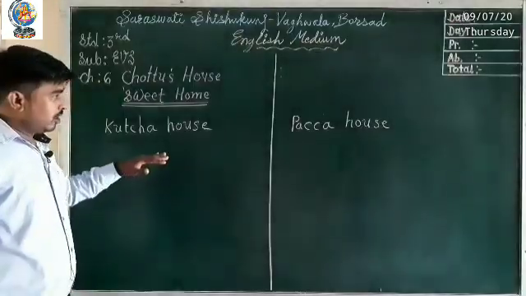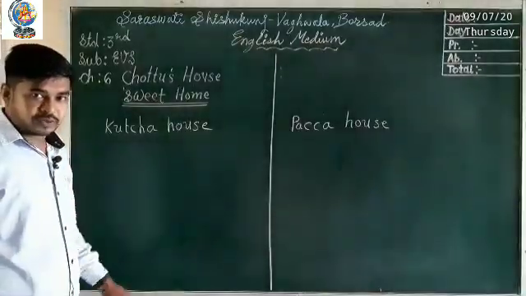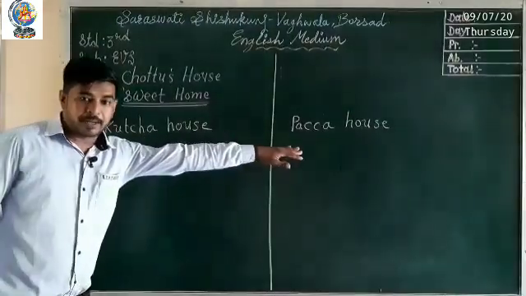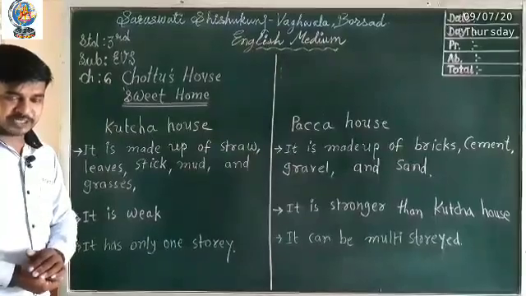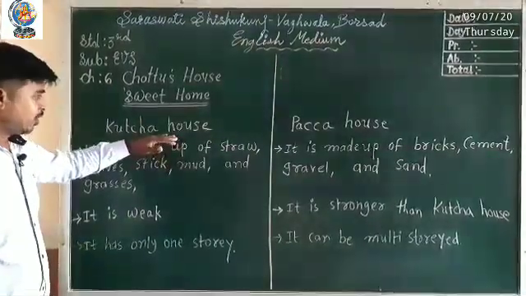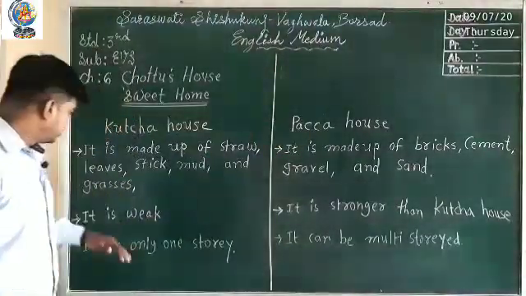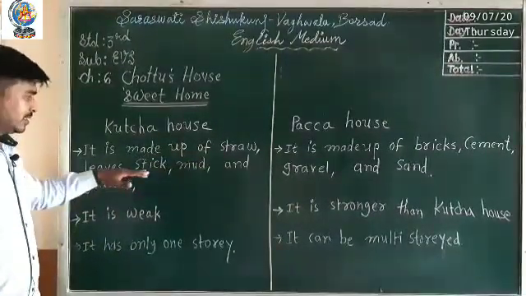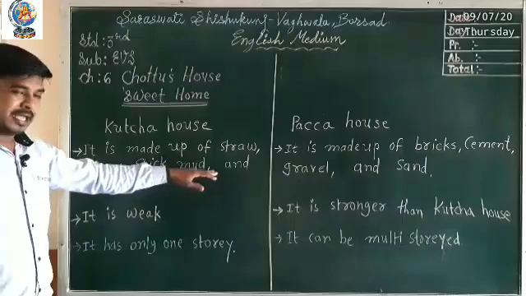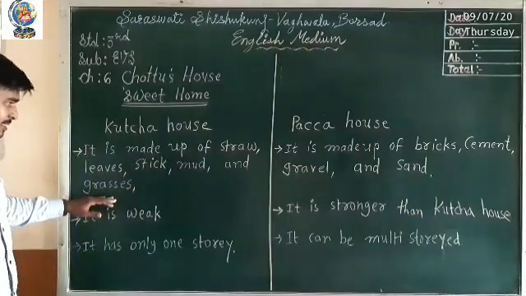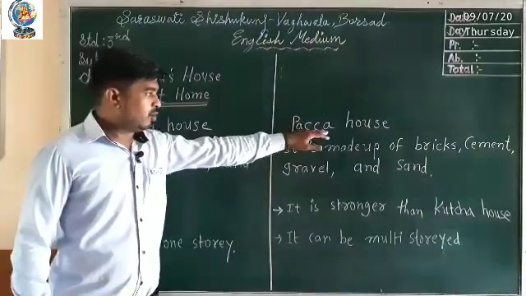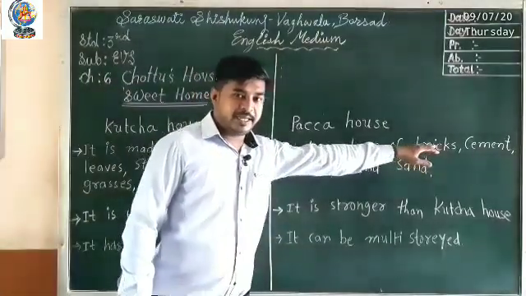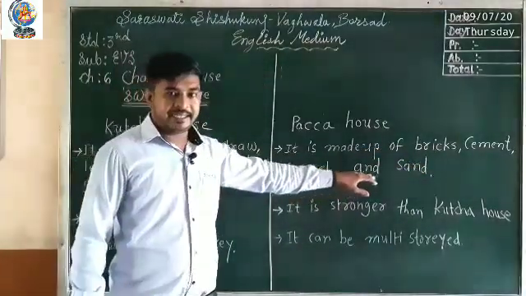If we talk about kinds of house, there are two main kinds, kacha house and pakka house. Let's see, students, the difference between kacha house and pakka house. A kacha house is made up of straw, leaves, sticks, mud and grasses, while a pakka house is made up of bricks, cement, gravel and sand.